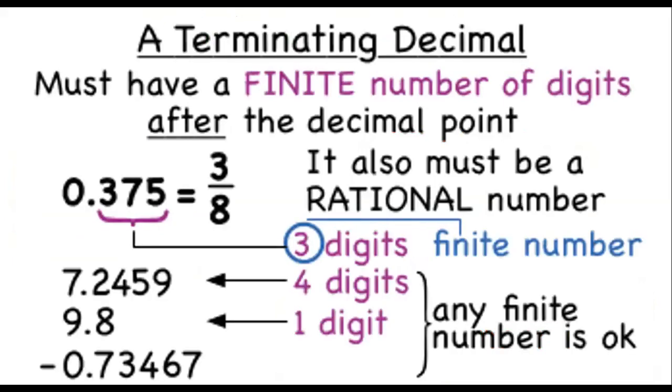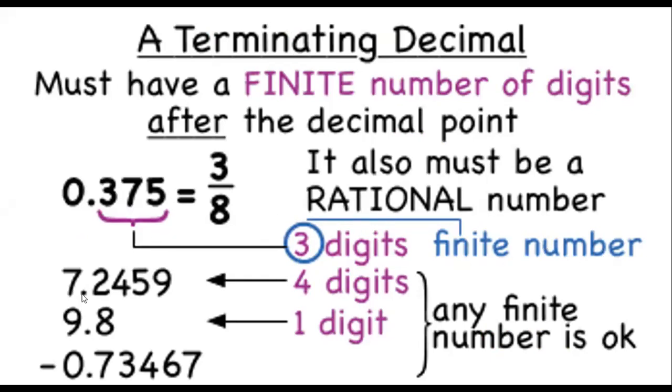So look here. What is a terminating decimal? A terminating decimal must have a finite number of digits after the decimal point. If you start the division, the division is going to end, in simple words. Here, 0.375. If you divide 3 by 8, you will get this answer. It must also be a rational number. We can express it as a rational. Here, how many decimal places are there? 3. So 3 digits, a finite number.